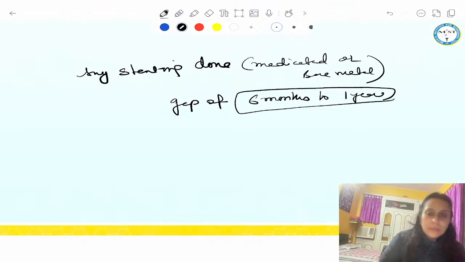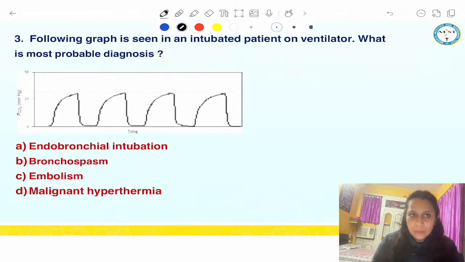Got it? So this you have to keep in mind. It has been changed. Previously, it was different for medicated stent and different for the bare metal stent. Now it is the same. Okay, so keep it in mind. 6 months to 1 year. Okay, yeah. Now next question.